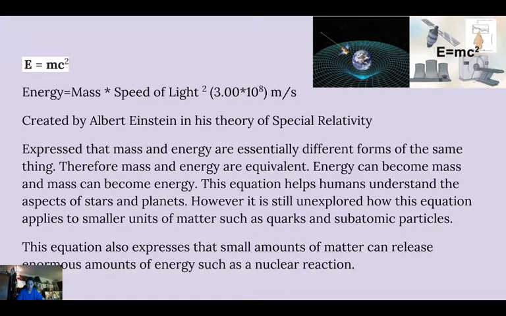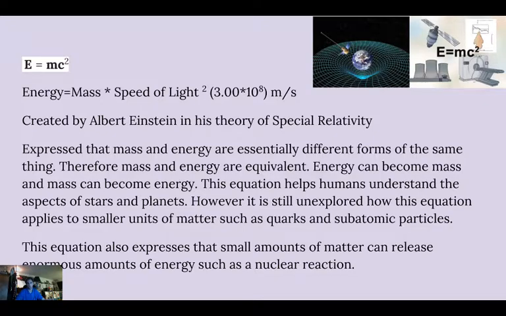This equation is much more contentious today because it's still unexplored how it applies to smaller units of matter, such as quarks and subatomic particles. So many scientists have negated Einstein's theory of special relativity and E equals mc squared, because they believe it only applies to larger bodies of mass and energy.